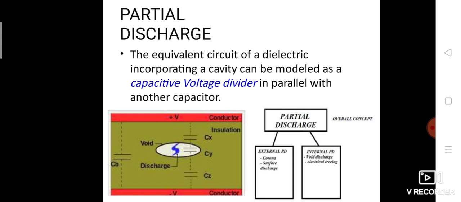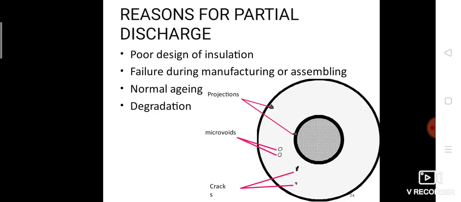Internal discharge includes void discharge and electrical treeing discharge. Reasons for partial discharge: poor design of insulation, failure during manufacturing or assembling, normal aging and degradation.